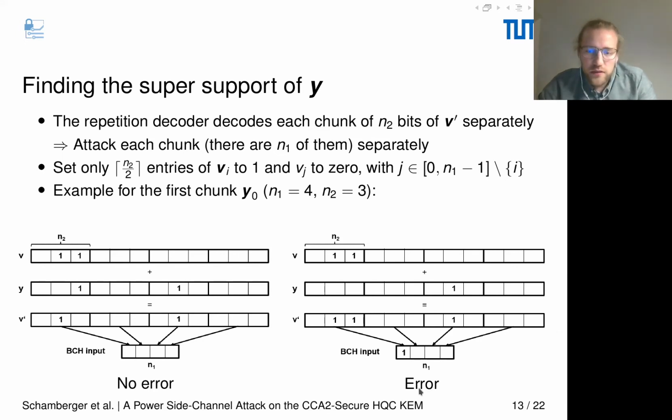So if we have a decoding oracle which tells us whether an error is corrected by the BCH decoder or not, if no error is corrected, we know that there has to be a 1 at this or this position. And if an error is corrected, we know that this and this position don't have a 1 in them.